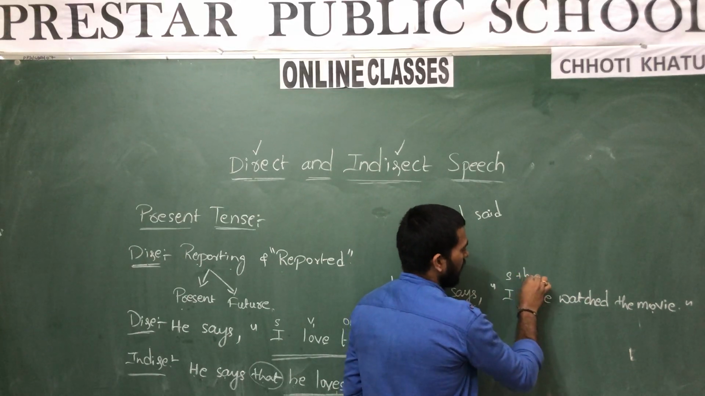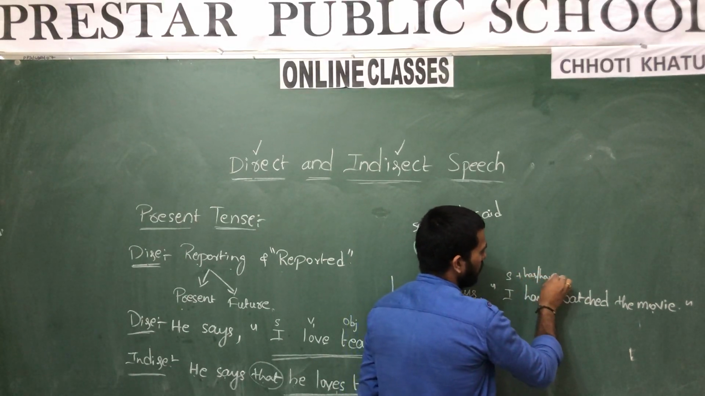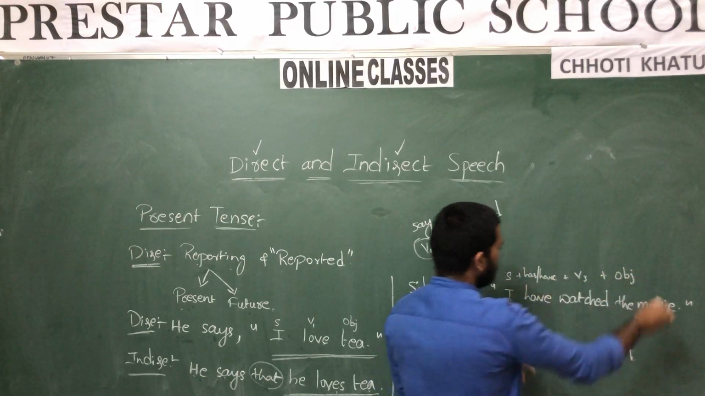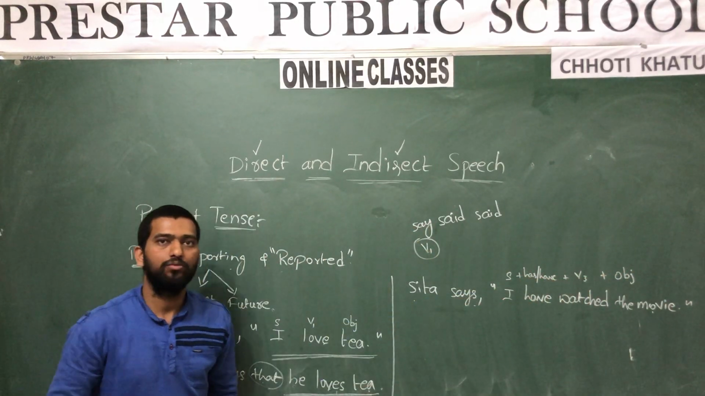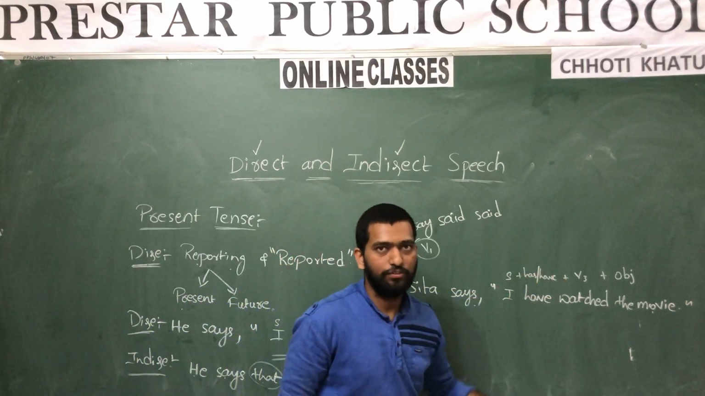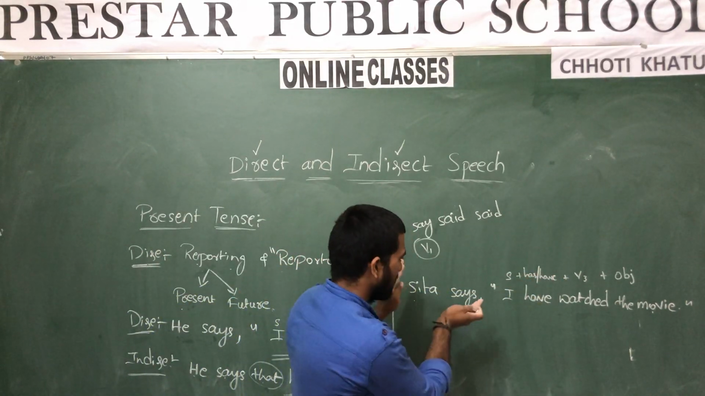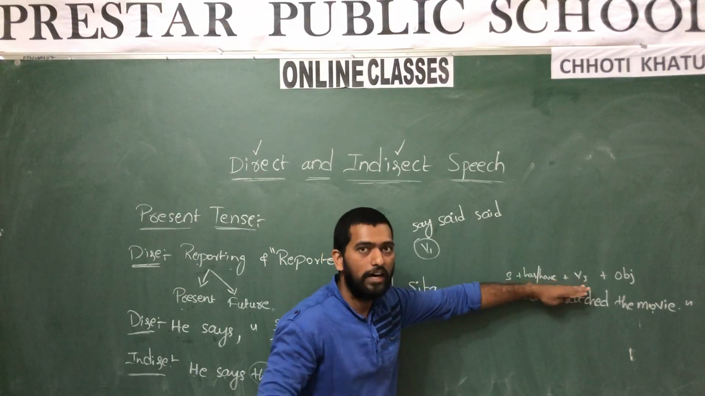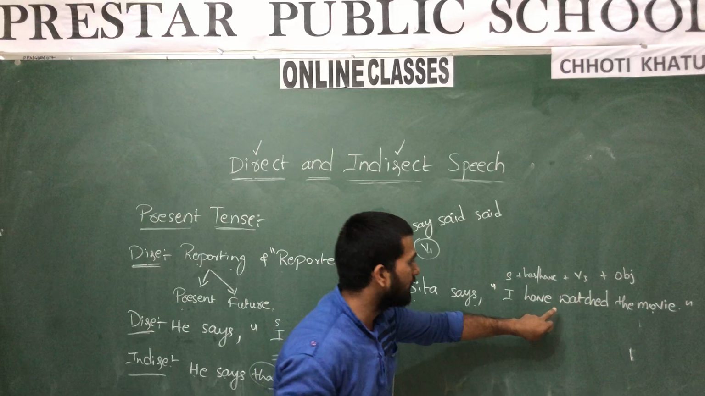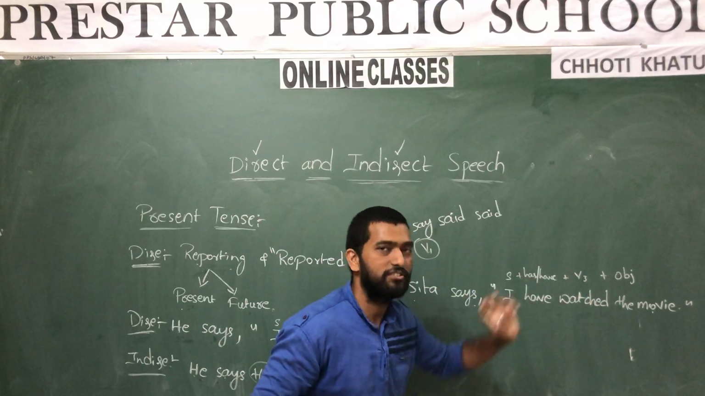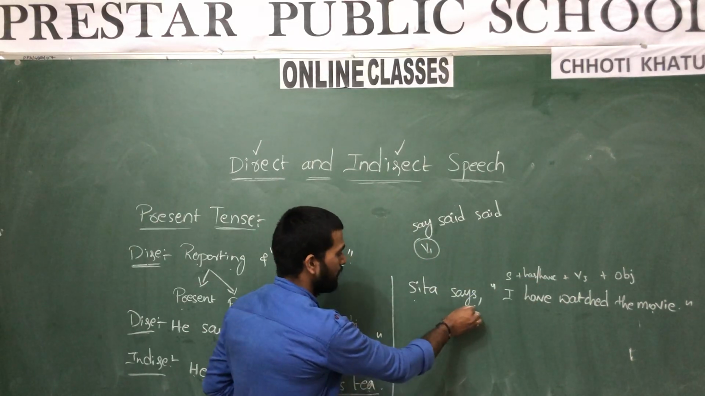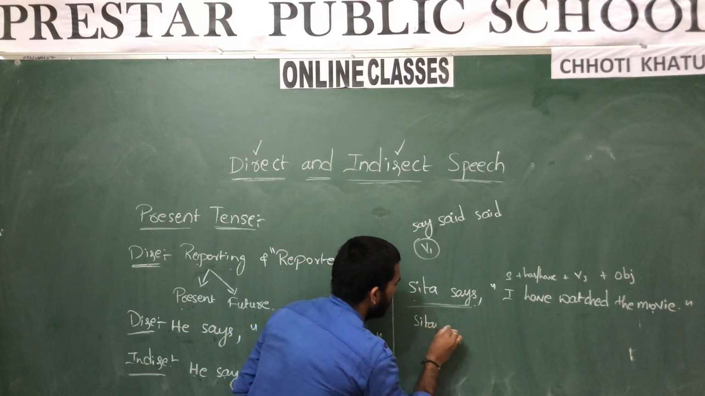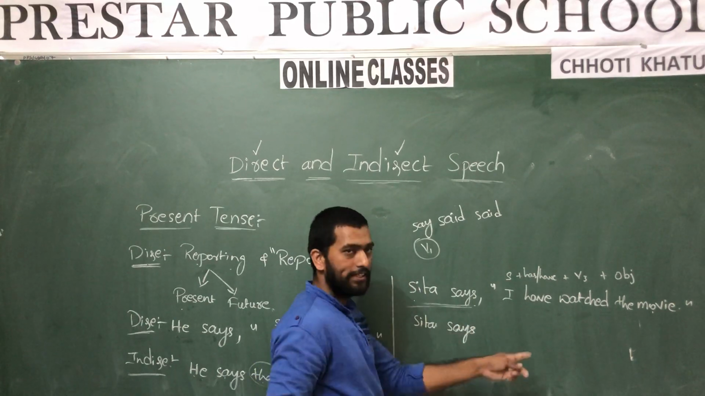Subject plus has or have plus V3 plus object. This is the structure of present perfect. Yes or no? So while we are converting this sentence into indirect speech, we should follow the present perfect structure. Why? Because the reporting clause is in present or future. Okay? See, Sita says that, this is the indirect sentence.